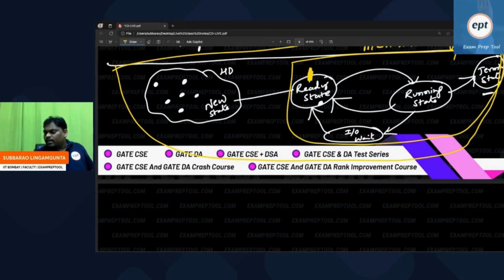Some people are asking, sir, so many people here, only one CPU, whom you will take? So there is one more story here. What is this one? Here it is called CPU scheduling.